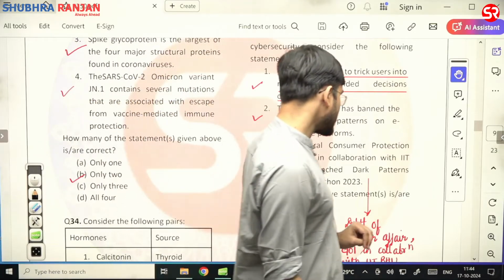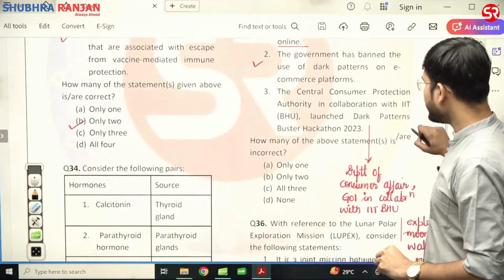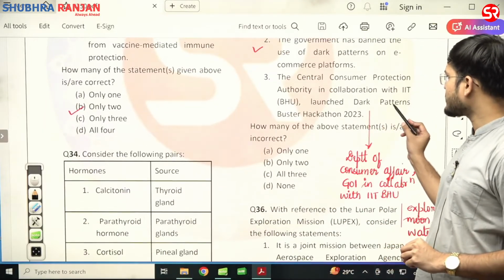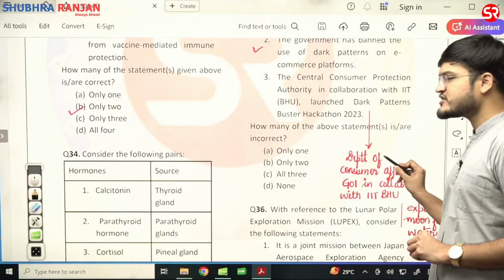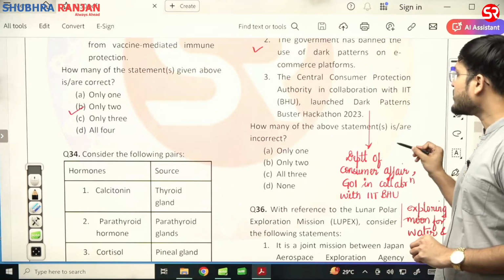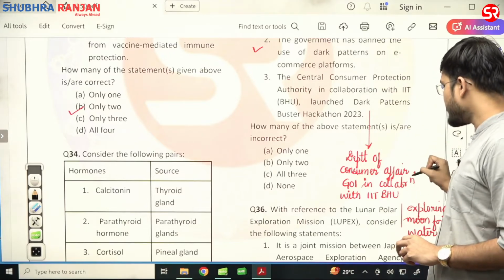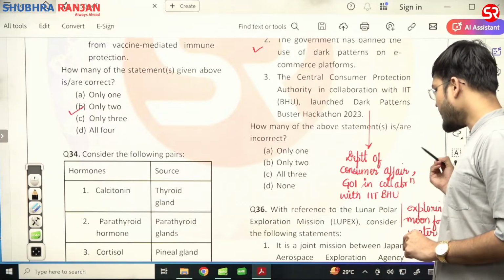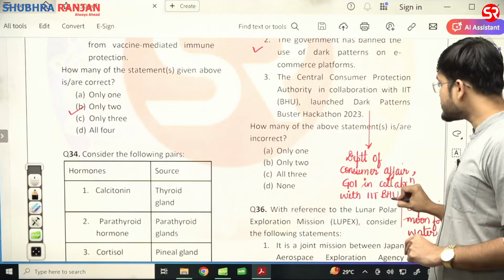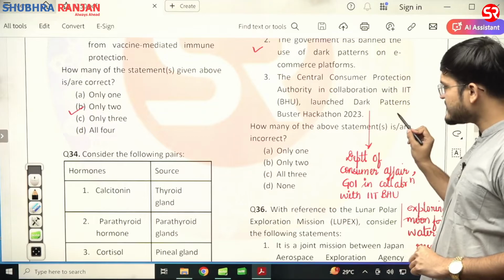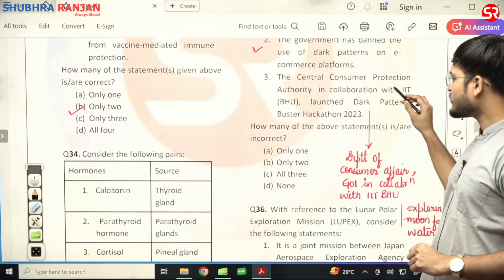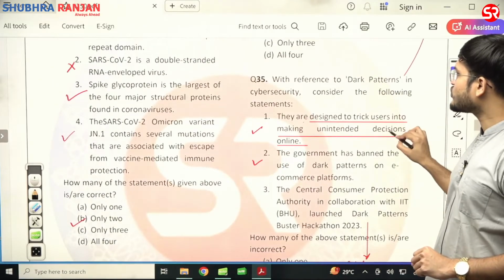Second statement is correct. And the CCPA, that is Central Consumer Protection Authority, in collaboration with IIT BHU, launched Dark Pattern Buster Hackathon 2023. Department of Consumer Affairs, Government of India, in collaboration with IIT BHU. Department of Consumer Affairs, not CCPA. So third statement is wrong. So correct answer would be A, and the two statements are correct.